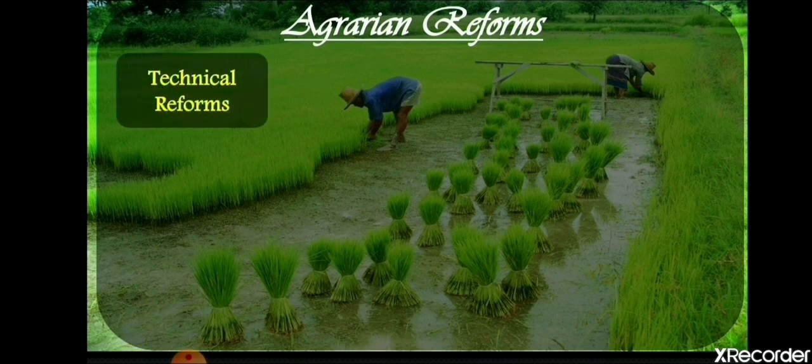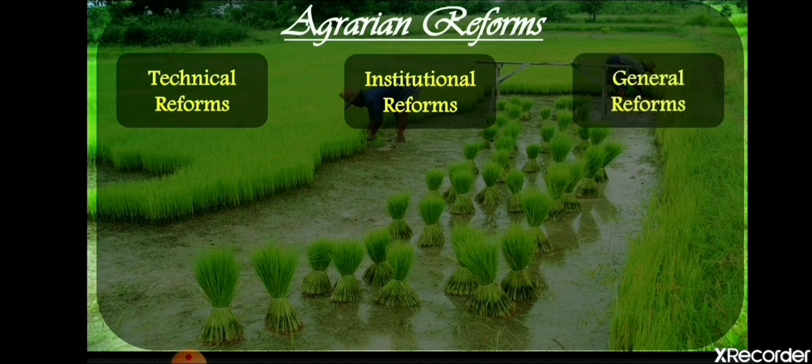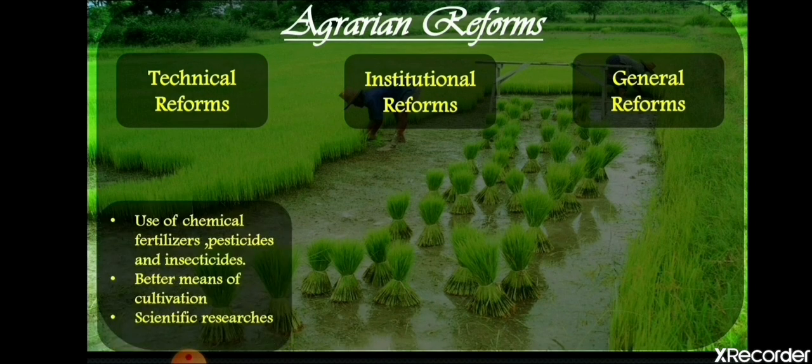The first one is technical reforms, that means the changes done in the field of technology. The next is institutional reforms, that means the Indian government established various institutions that work for the betterment of agriculture. The next is general reforms. Some steps were taken or some policies were introduced by the government to increase agricultural production as well as to improve the conditions of the Indian farmers. First, we are going to learn about technical reforms.